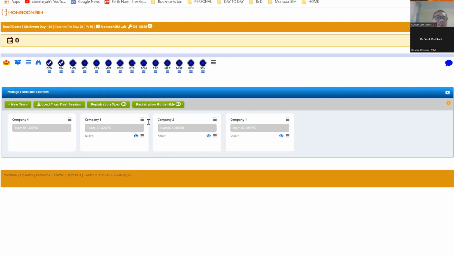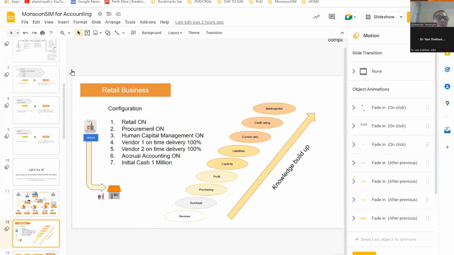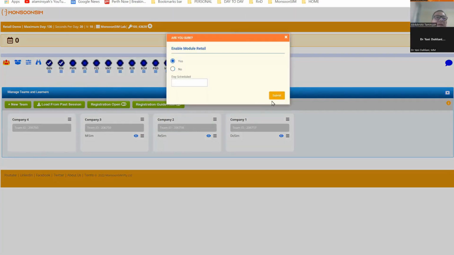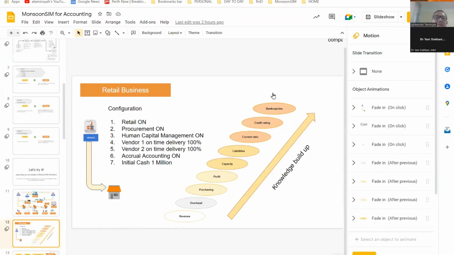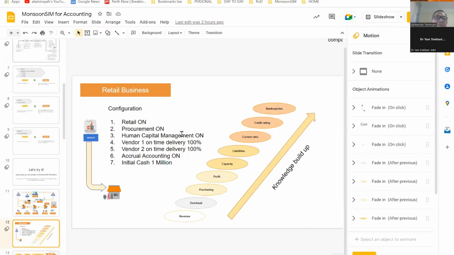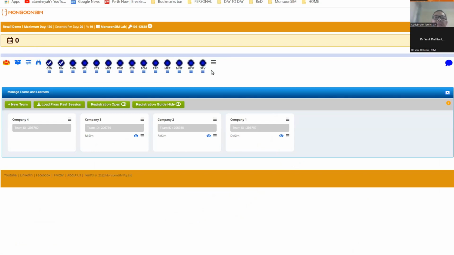We're going to turn on retail. So I'm going to turn on retail on, and I'm going to turn on procurement on. I will turn on procurement, enable procurement, yes, right? And I'm going to turn on human capital management. So human capital management is on, all right?